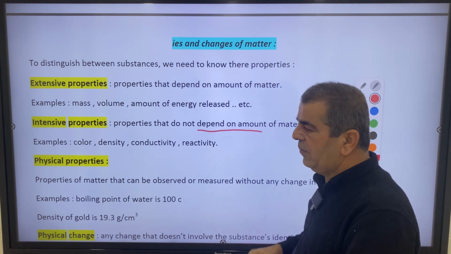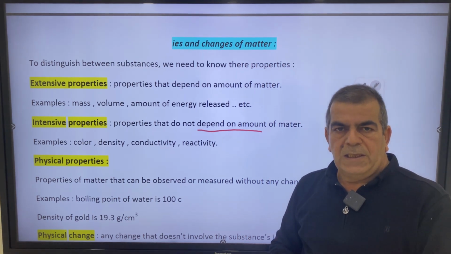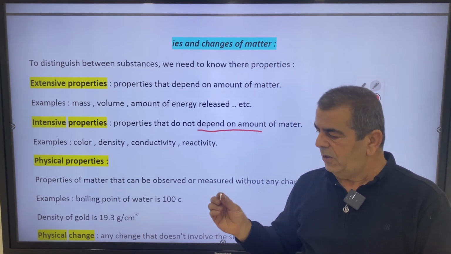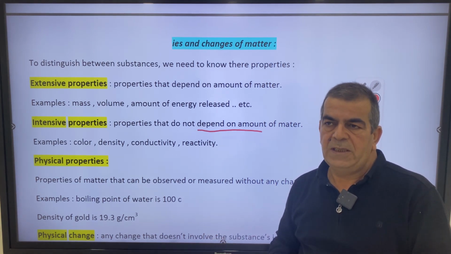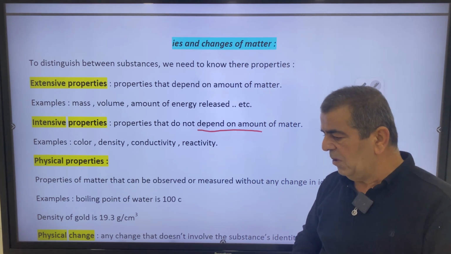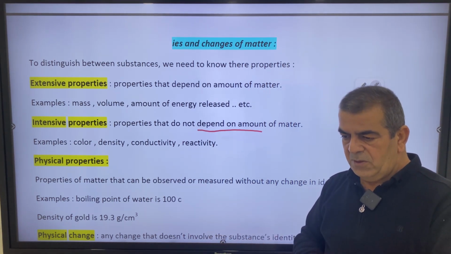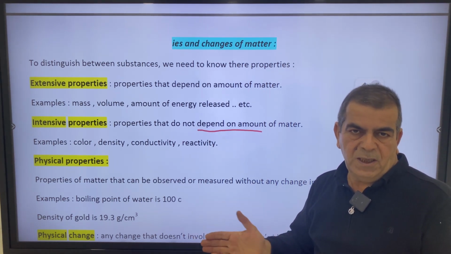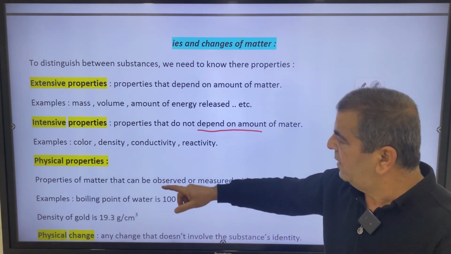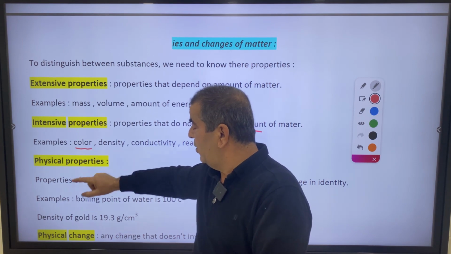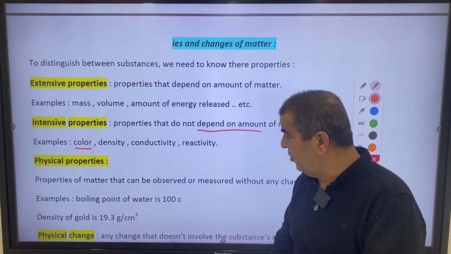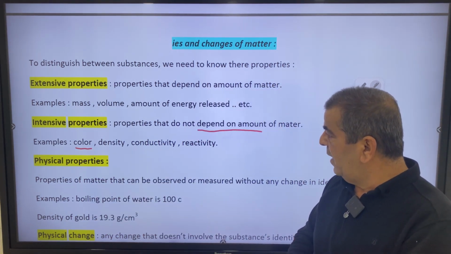So for example, the color of this ring is silvery, or let's say shiny gray. If you have a larger sample of silver, it will have the same color. So color is an intensive property, because it doesn't change when the amount of matter changes. We have density.